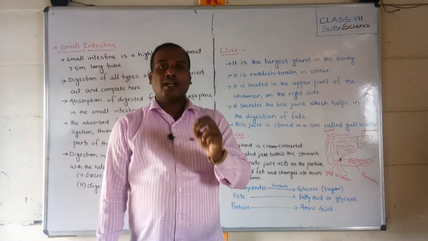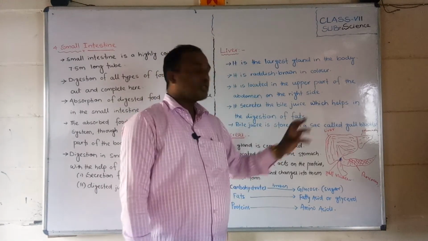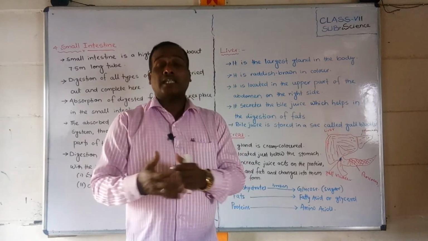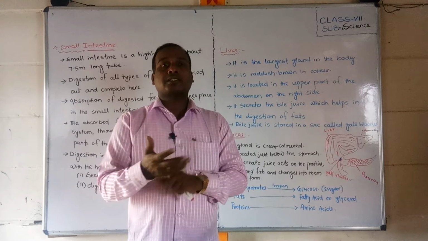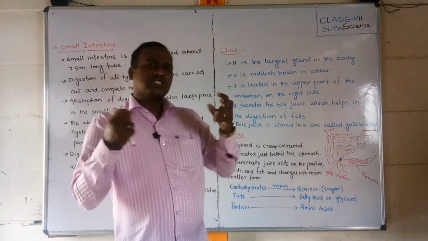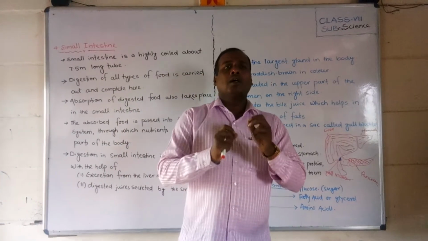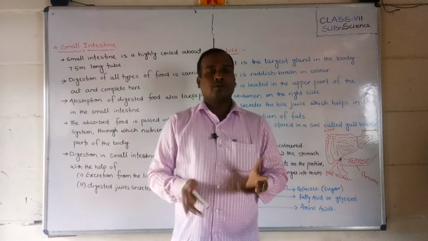Bile juice, and bile juice is helping the digestion of fats, and pancreatic juice is helping for the digestion of sugar like glucose or starch, fats, and proteins. Okay, so generally this pancreatic juice and bile juice are helping for the complete digestion of the food.